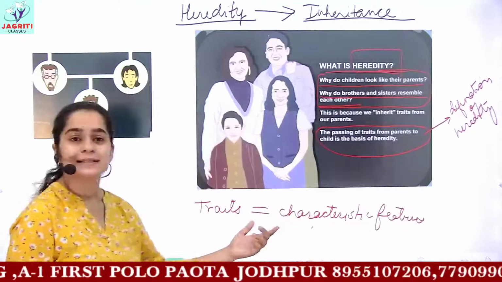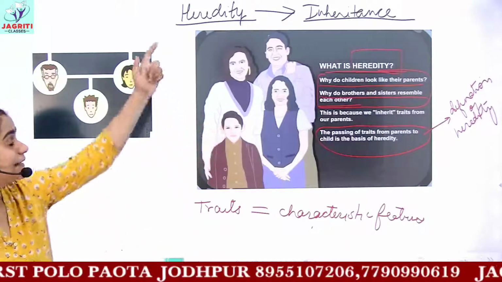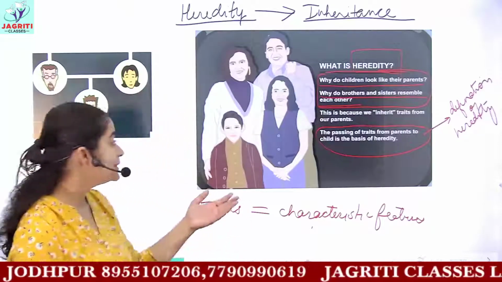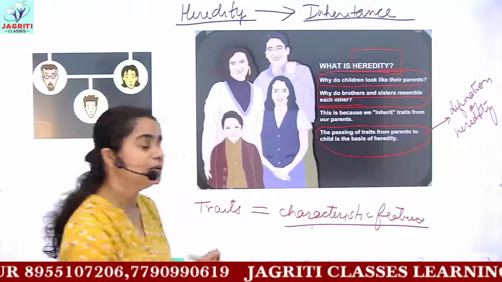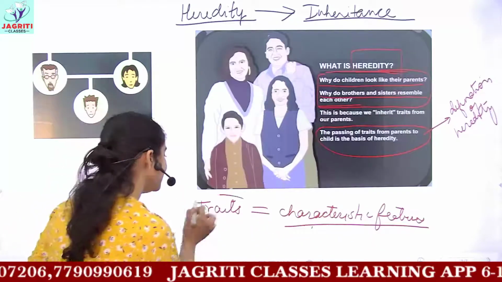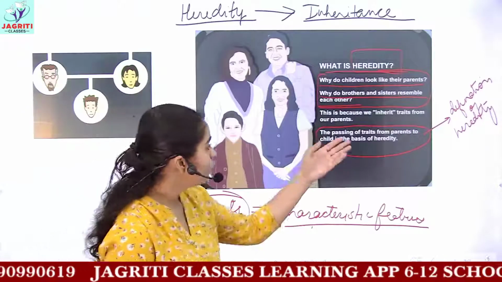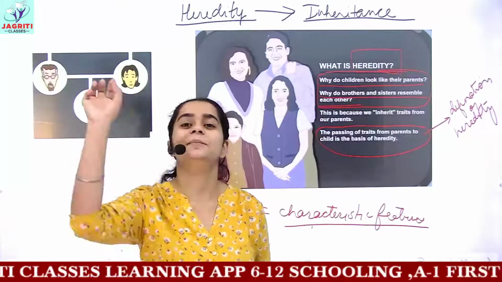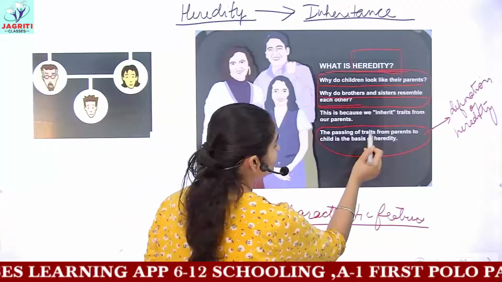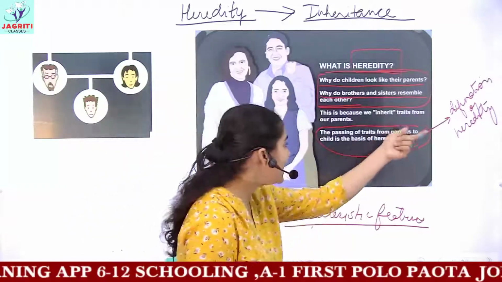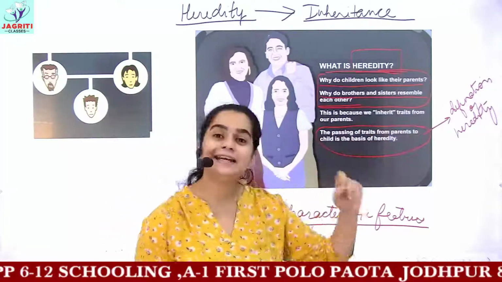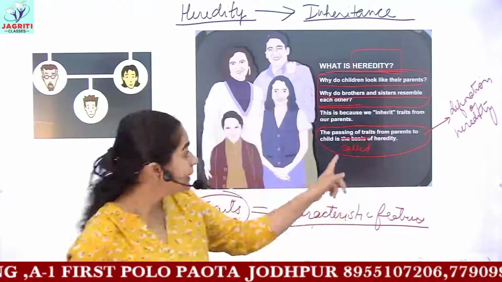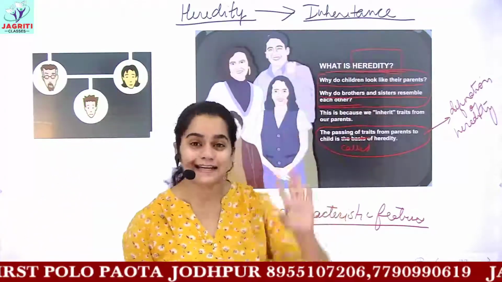In genetics, a different branch of science, we use the scientific term traits for characters or features. So if you are asked to define heredity, or what you mean by the term inheritance, you will write: the passing of traits or characters from parents to their child is known as heredity, and this heredity is also known as inheritance.